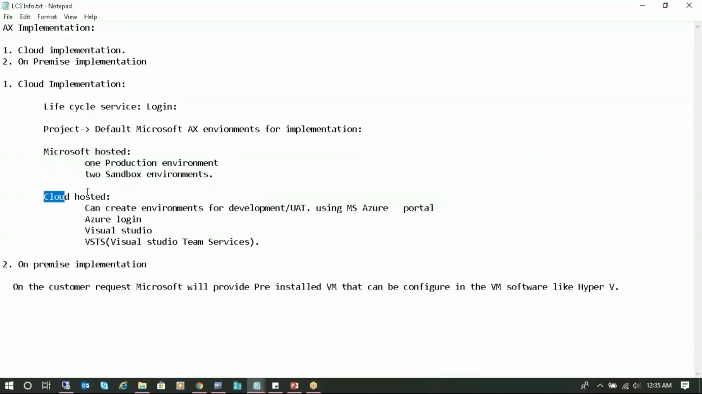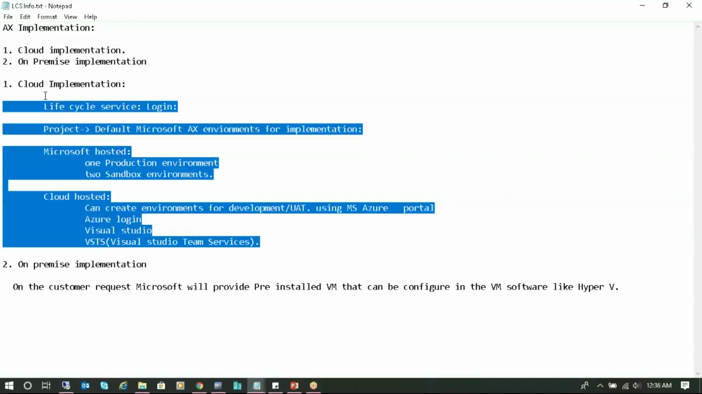Here, that's where I have mentioned Microsoft hosted environments and cloud hosted environments. In the cloud hosted environments, you can create the environments for development or UAT, whichever is required, using the MS Azure portal. We may need Visual Studio once we get into the environments, RDPs to do the development, and VSTS, Visual Studio Team Services, to store all your objects online for version control. This part is all about the cloud implementation.